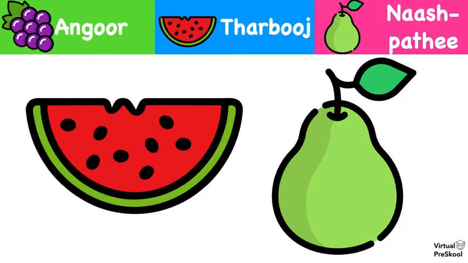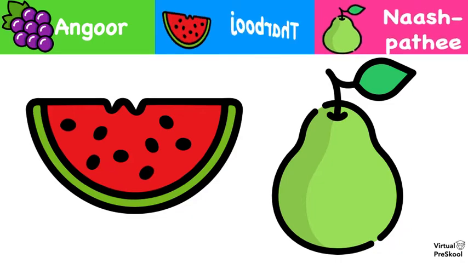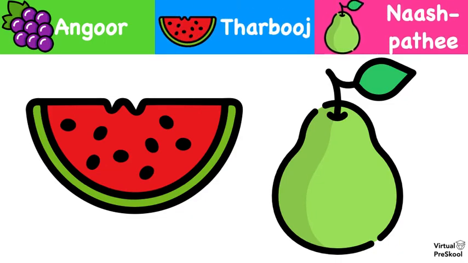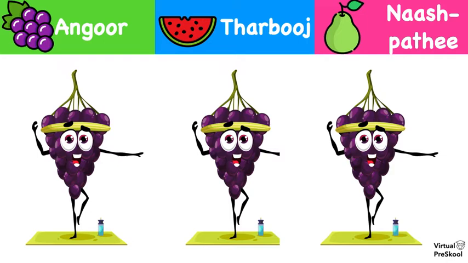And what about this? What do you see in this picture? Angur, tarbooj, or nashpati? Well, we see two, right? So how do we say watermelon and pear? Tarbooj or nashpati. Remember, the word 'or' is how we say 'and' in Hindi. Tarbooj or nashpati.